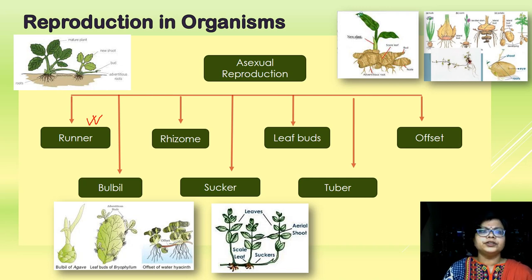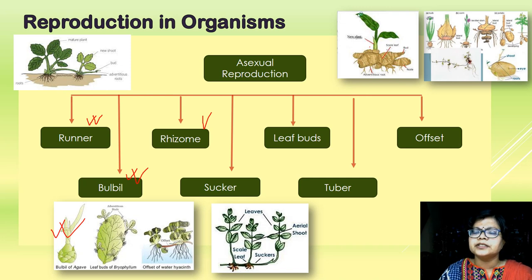So if a portion of the grasses is taken and planted in a new field, then that field will also be occupied by those grasses. That is the common example of runner. Now the next one is bulbil. Bulbil is the fleshy bud which gives rise to a new organism. Bulbil in agave, that is the fleshy flowering bud. Rhizome, that we find in ginger. For example, here it is divided into small pieces.